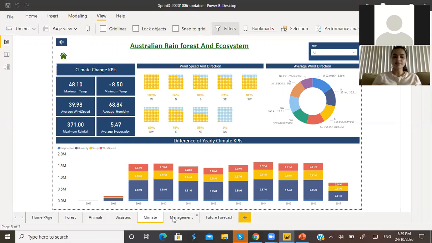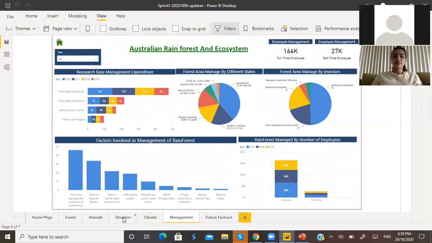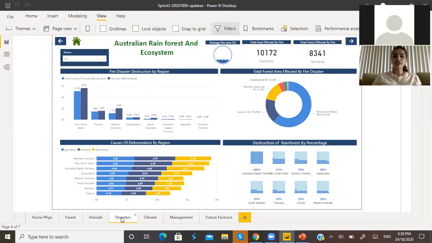Next graph is the destruction of the Australian rainforest in disasters. This is another graph which I contributed in sprint 2. It's the destruction of the rainforest by percentage. Here the Australian rainforest is destroyed 100% in the Australian Capital Territory, and 41% in New South Wales.